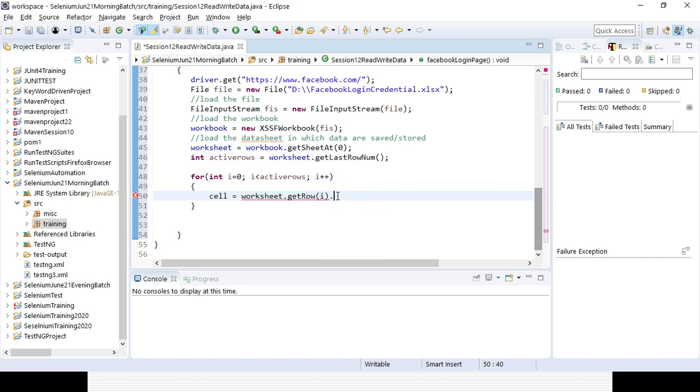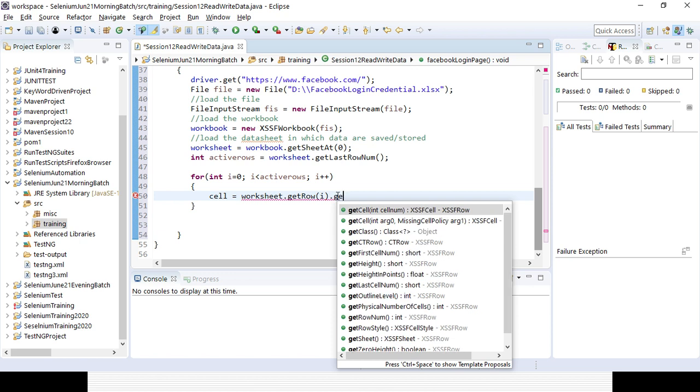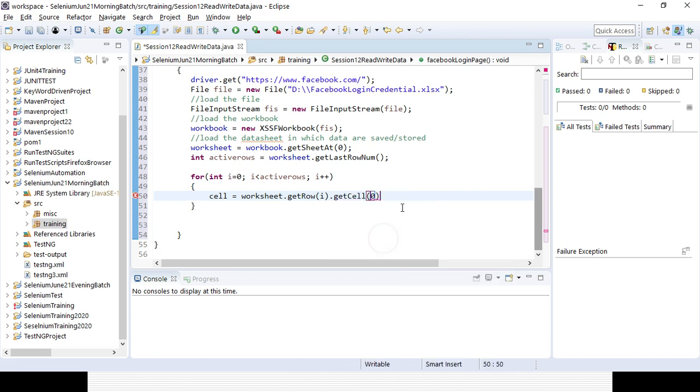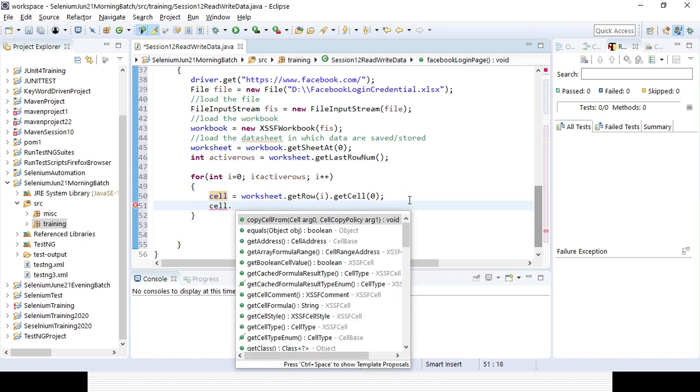Then dot get cell, where I will be giving the cell reference, first cell, meaning first column. So that is the way I will be reading the data, and I am creating a variable called cell. Then here I can add cell dot set cell type.